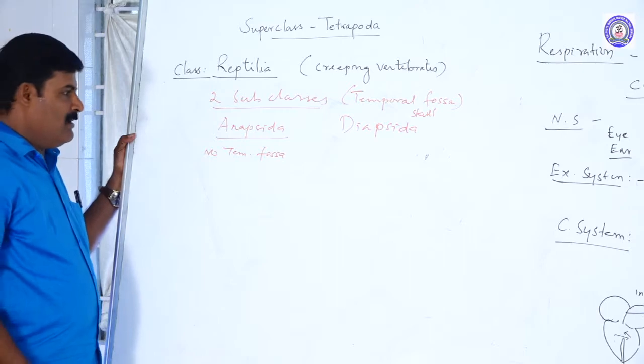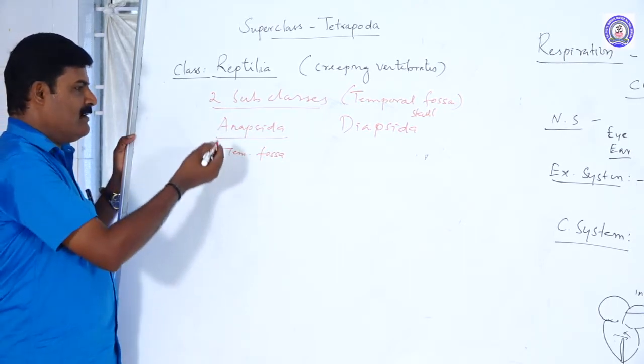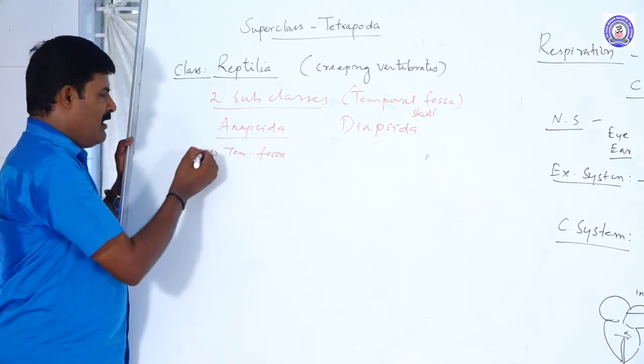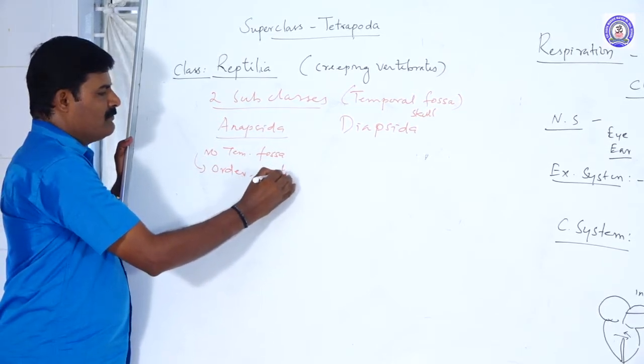Anapsida have two orders. One is called Cotylosauria, that is an extinct form.